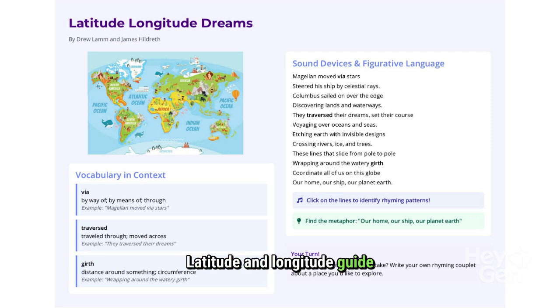Latitude and longitude guide explorers like Magellan and Columbus, navigating via stars and traversing dreams. These lines, wrapping around Earth's watery girth, coordinate our global journey. The metaphor, our home, our ship, our planet Earth, emphasizes our shared voyage. Consider your own journey and craft a rhyming couplet about exploration.